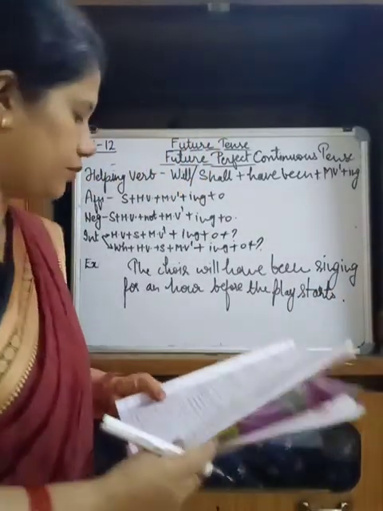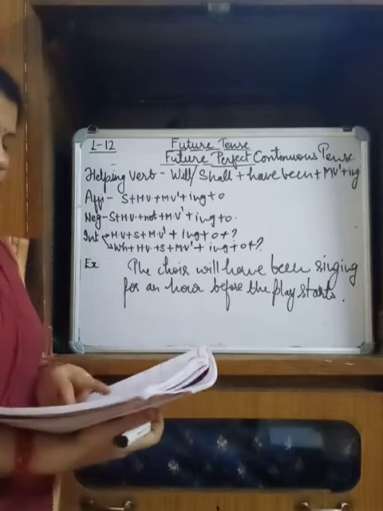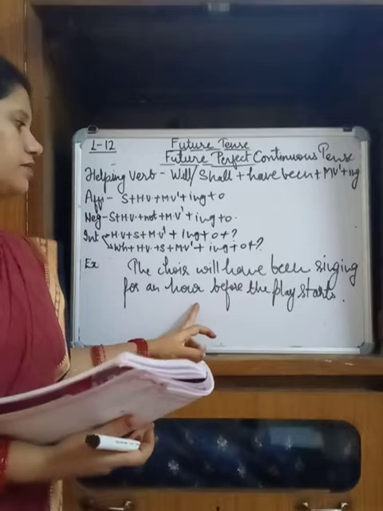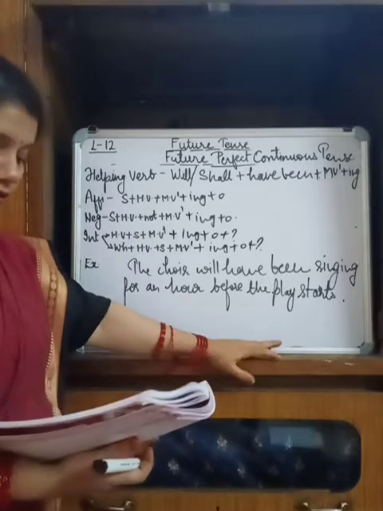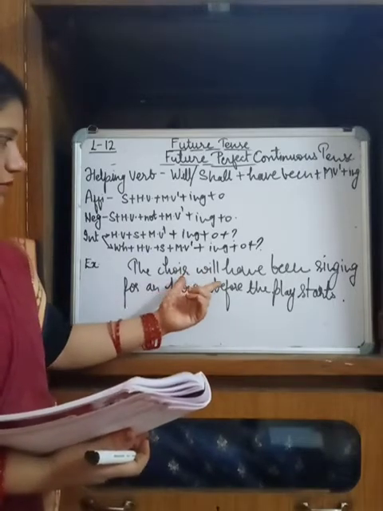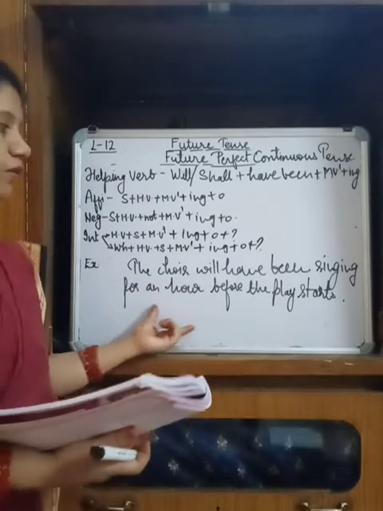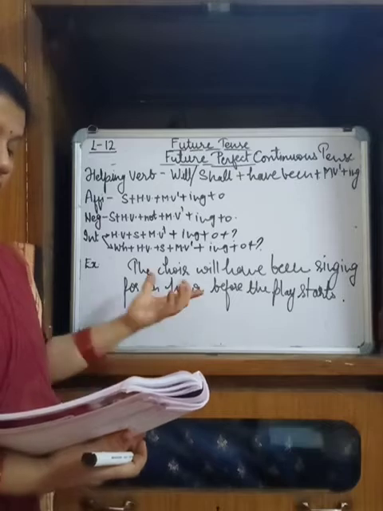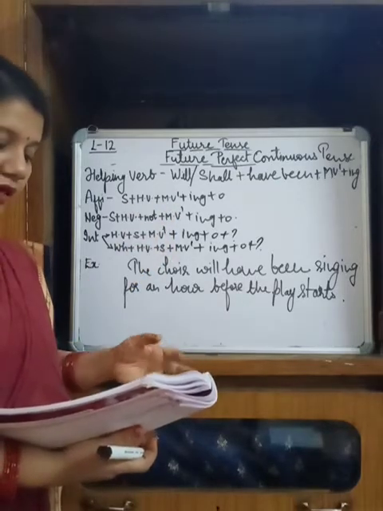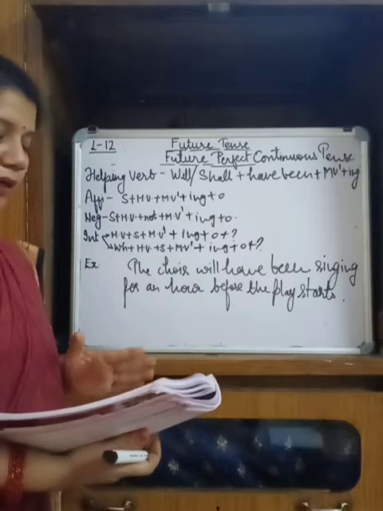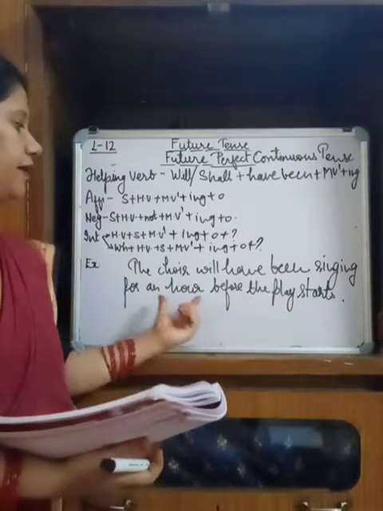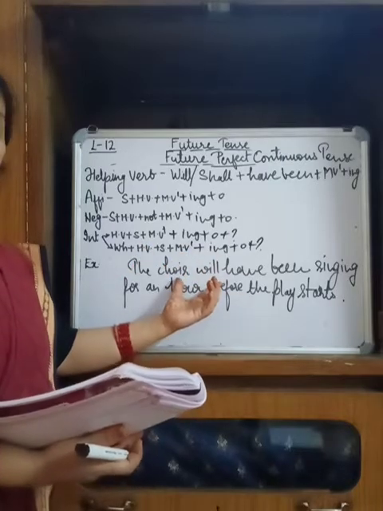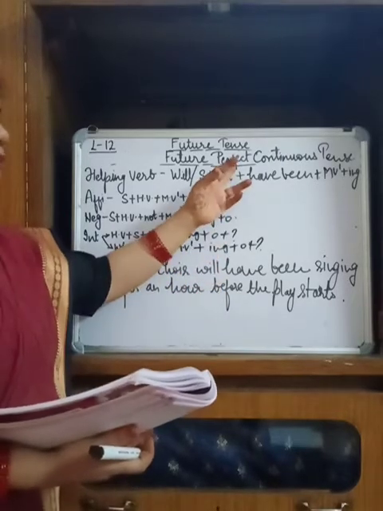So here what they want to do is to refer to a long action. The choir will have been singing for an hour before the play starts. So it is a long action for an hour. घंटों से वो choir क्या कर रहे थे? Singing they were doing for an hour. Very long action, before a particular time in future. इसके पहले बहुत टाइम तक वो फ्यूचर में ही क्या कर रहे थे? सिंगिंग कर रहे थे. So this is the future perfect continuous tense.